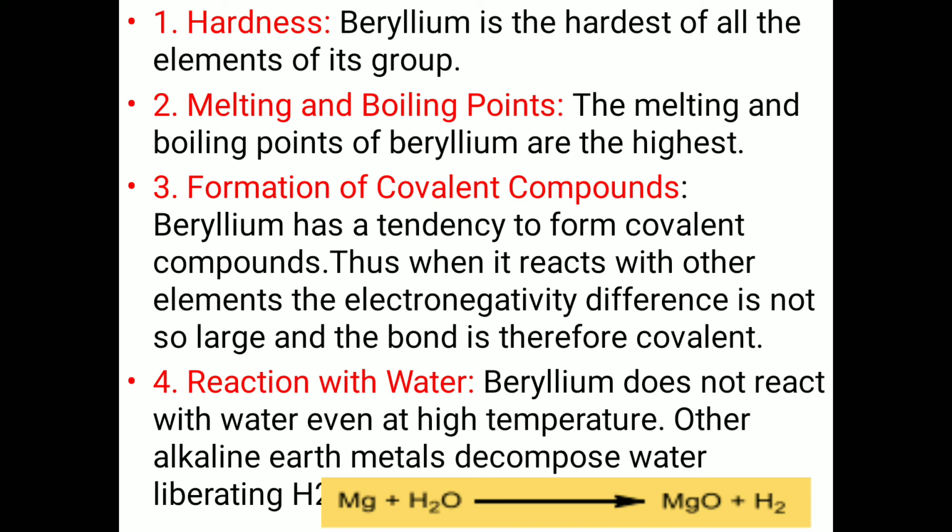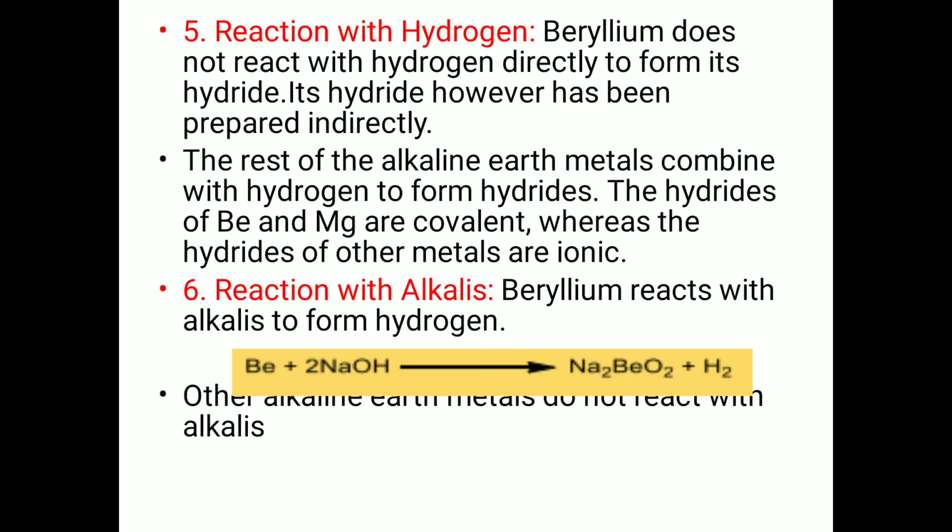Reaction with water. Beryllium does not react with water even at high temperature. Other alkaline earth metals decompose water, liberating hydrogen gas. Reaction with hydrogen. Beryllium does not react with hydrogen directly to form its hydride. Its hydride, however, has been prepared indirectly. The rest of the alkaline earth metals combine with hydrogen to form hydrides. The hydrides of beryllium and magnesium are covalent, whereas the hydrides of other metals are ionic.